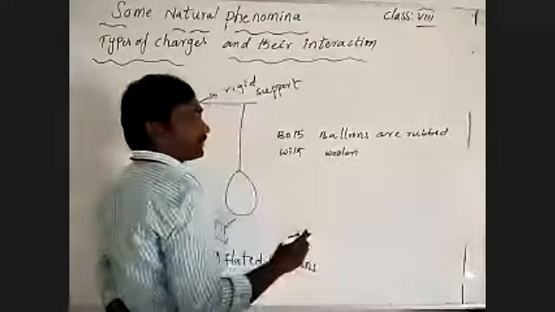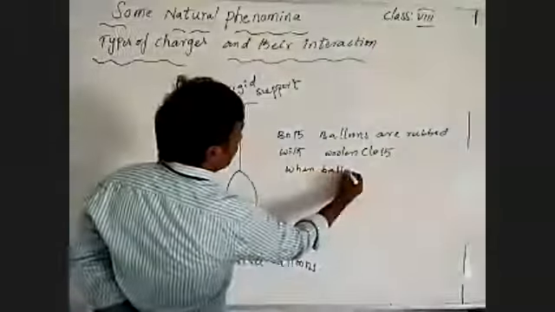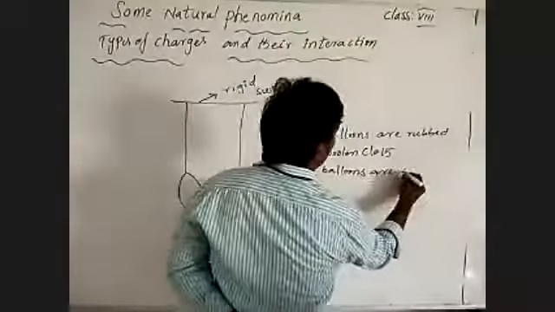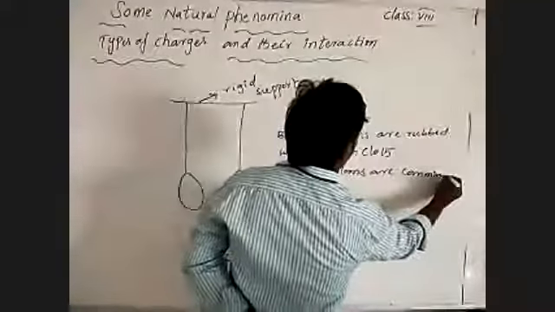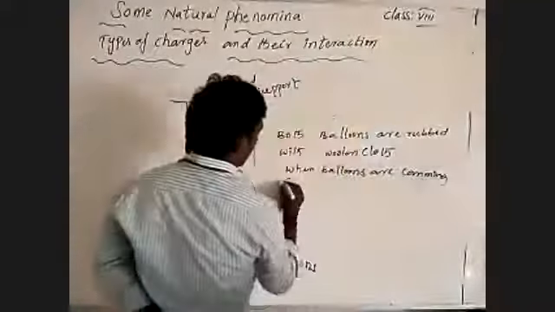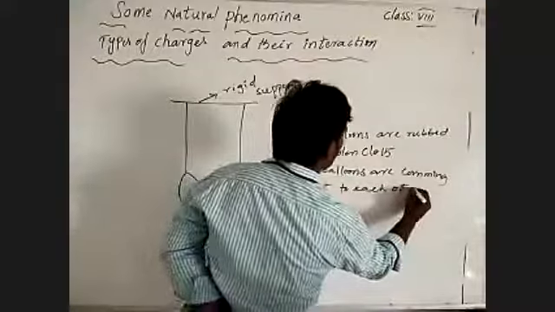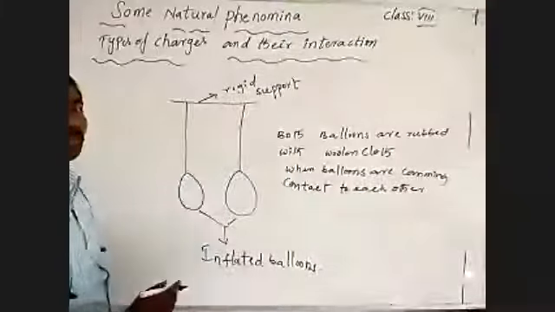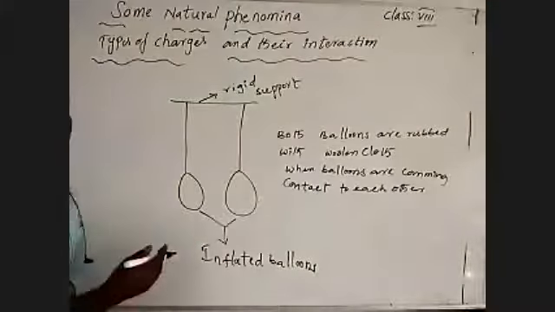After rubbing, we are leaving those. When the balloons come in contact with each other, we observe they are repelling each other.